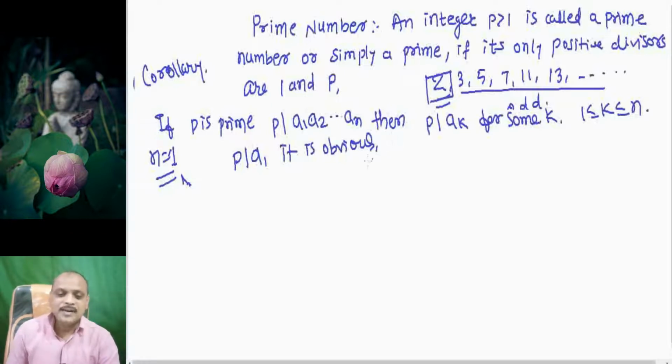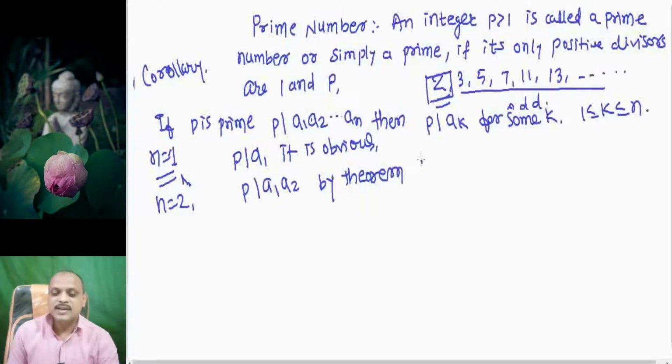If we take n equal to 2, that means p is a divisor of a1 a2, and by the theorem we have just proved, p is a divisor of a1 or p is a divisor of a2. Whatever the case, p is a divisor of ak for some k.